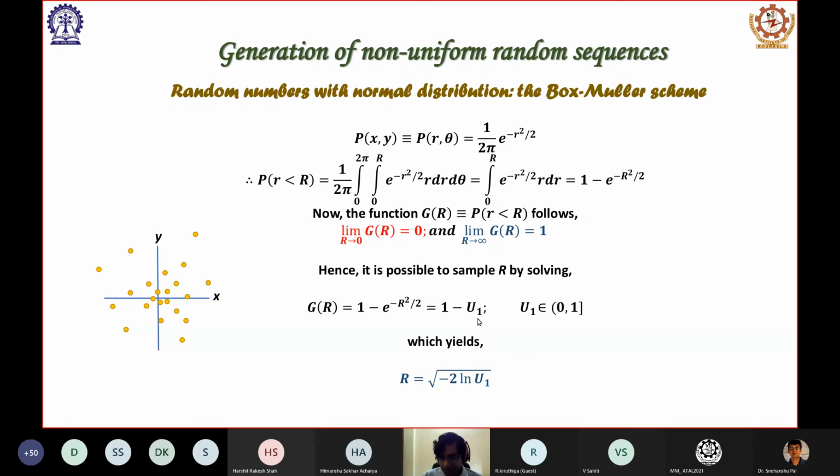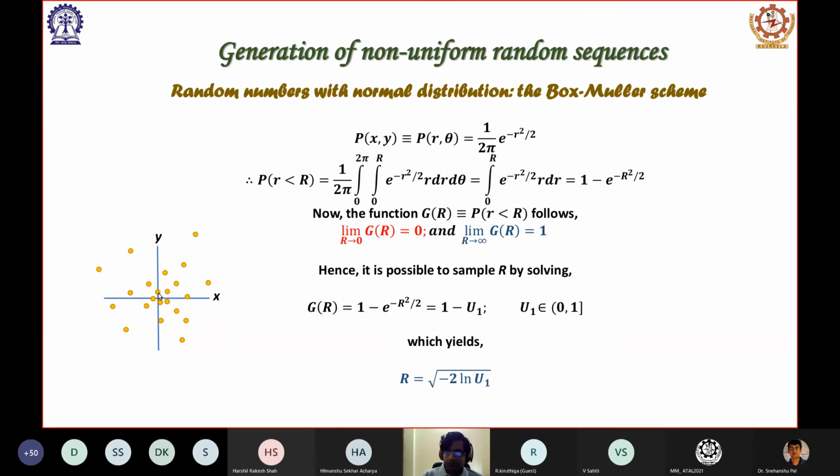And if that is the case, then I can obtain R in the form of square root of minus 2 log u1. So the 1 and 1 are cancelled on both sides, I have to take logarithm on both sides, and I get this result. But that is only R, it is not complete, because R, the distance from the center, is a combination of x and y. So I am just getting the value of R. Theta is also required, the angle it makes from the x-axis.